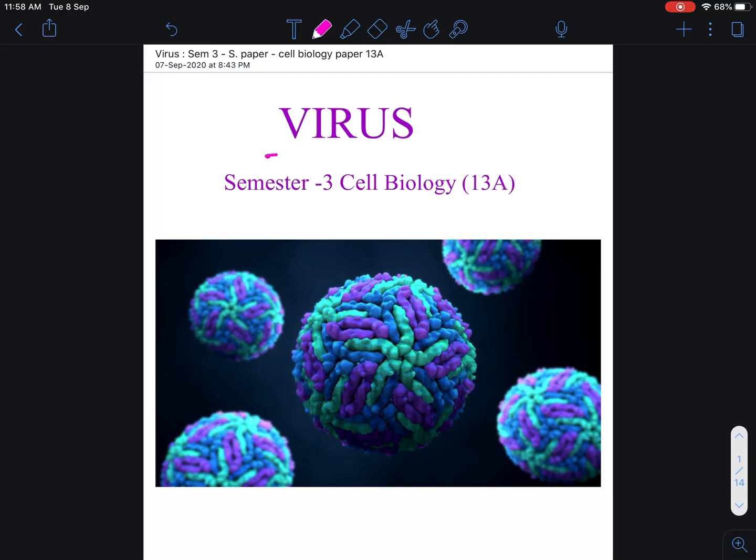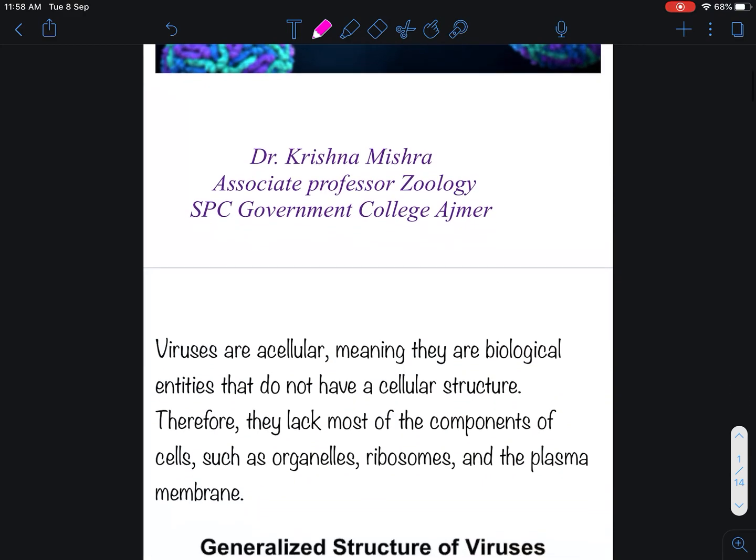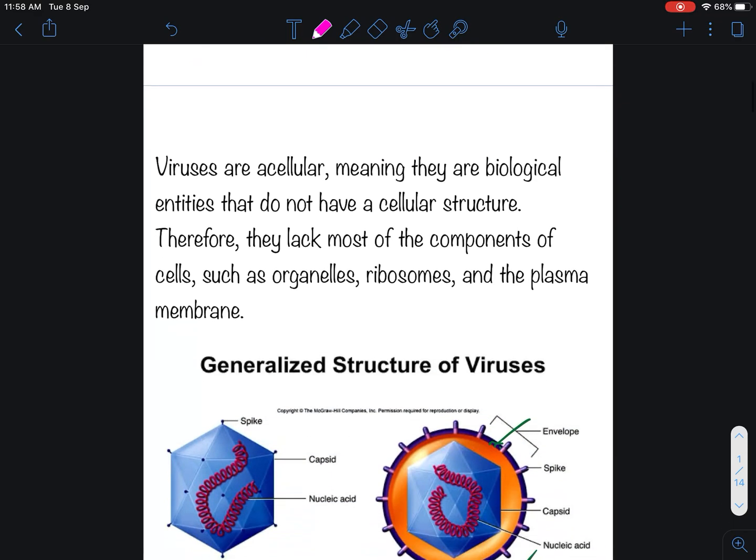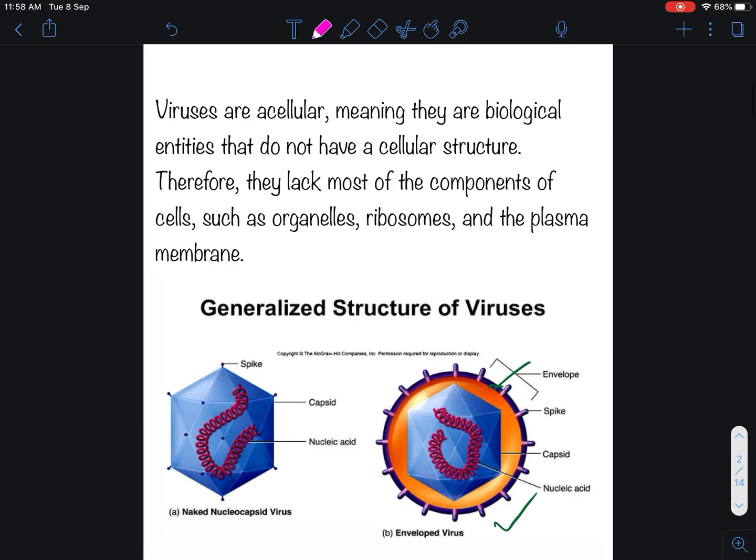Today we will start with the topic virus. This topic is included in the third semester of cell biology, that is 13A paper. Myself Dr. Krishna Mishra, Associate Professor Zoology, Samrat Prithviraj Chauhan, Rajkiya Mahavidyalaya, Ajmer.